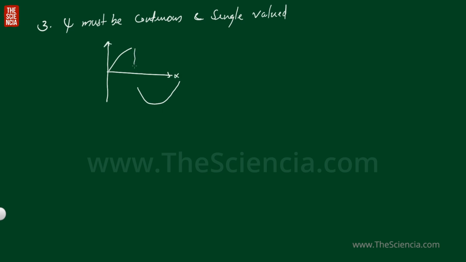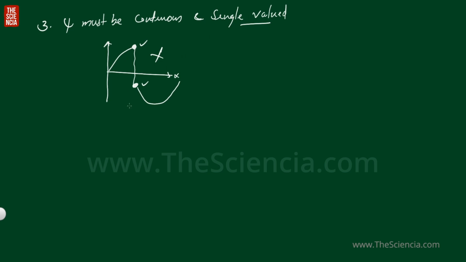At this position of x, you can see the particle is jumping from this position to another position. That is, it is vanishing from here and appearing here suddenly. It's like a magician. But this is not possible for a particle. A particle can't disappear from a certain position and appear in another position. It has to travel the distance. So this kind of wave function is not possible. That is why we say psi must be a continuous function, and it should be a single valued function.